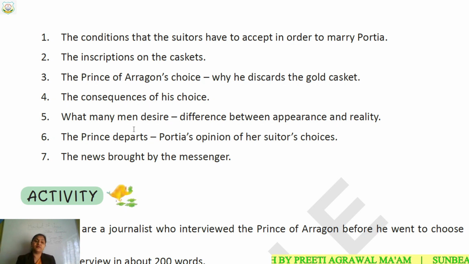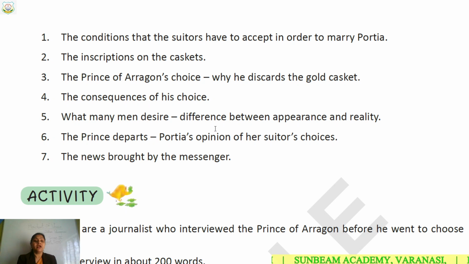So we will come to know the meaning of what many men desire and the difference between appearance and reality, because whatever we see is not real all the time. All that glitters is not gold. Everything which is shining is not gold. So in this act, Shakespeare has very intelligently given the difference between appearance and reality.